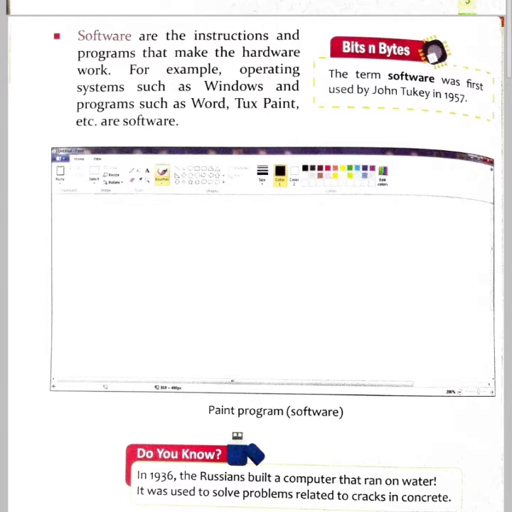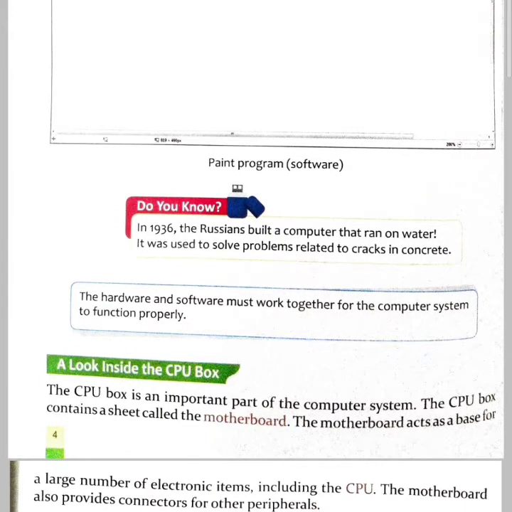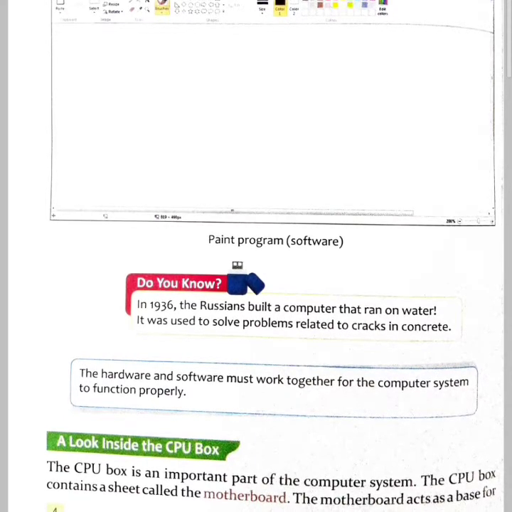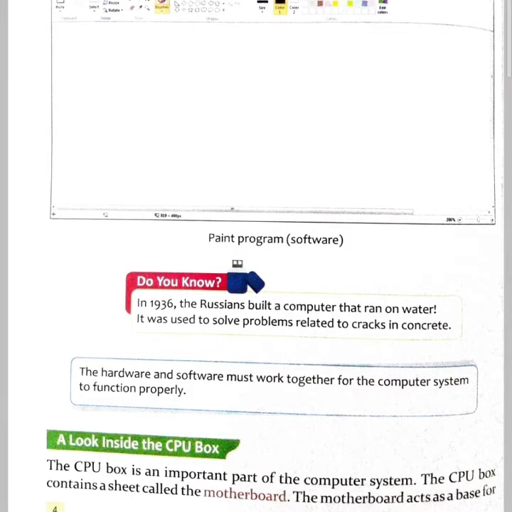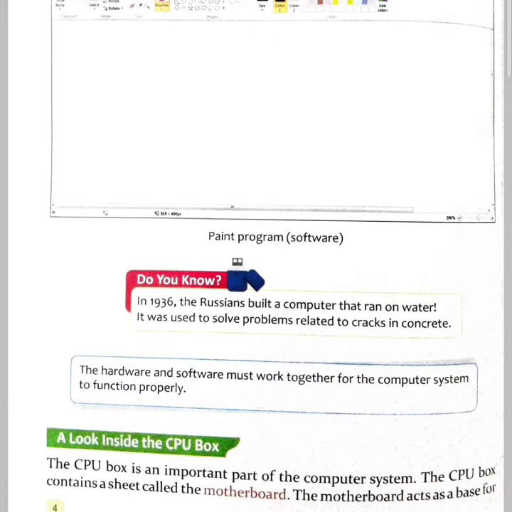All hardware parts are connected to the CPU. Software. Software are the instructions and programs that make the hardware work. For example, operating systems such as Windows and programs such as Word, Paint, etc. are software.